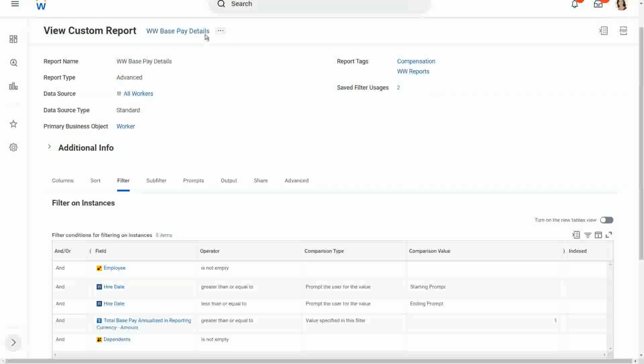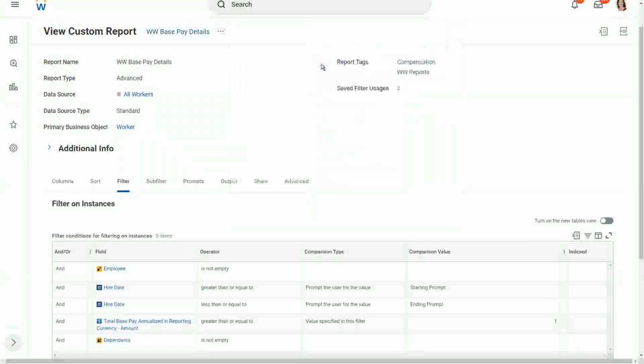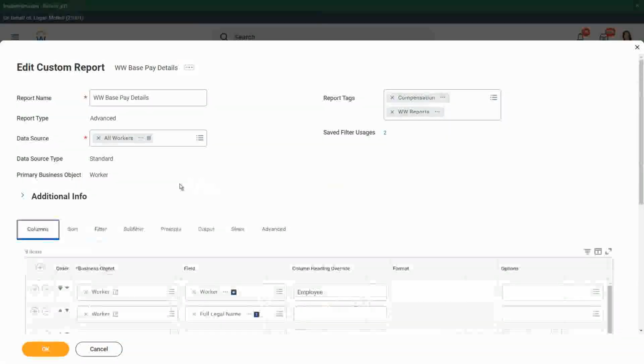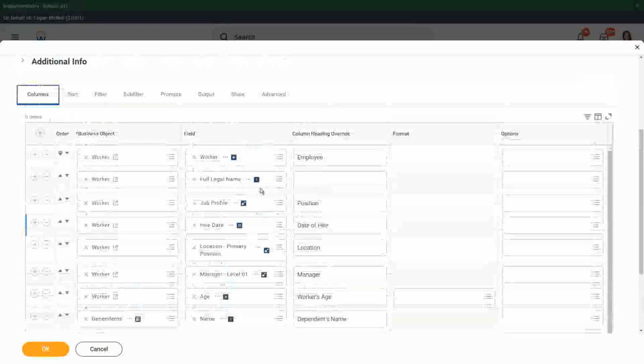Okay. So let me go to edit the report. Edit. We added the related business object. We added the related business object now. Here you see dependents. And we added the information from there, the name and the age, etc. Okay. So we did a slightly different thing.